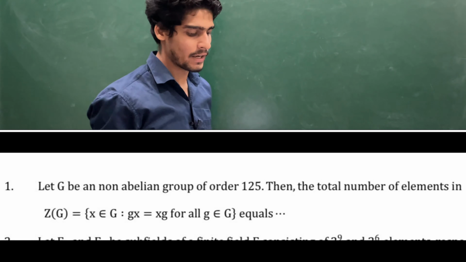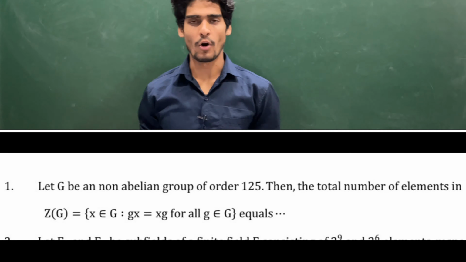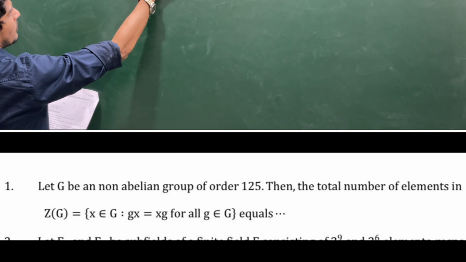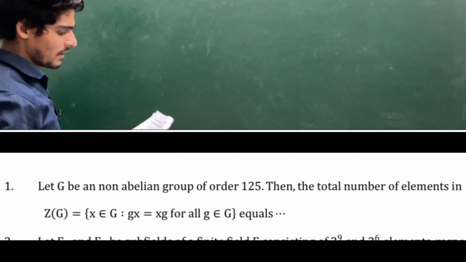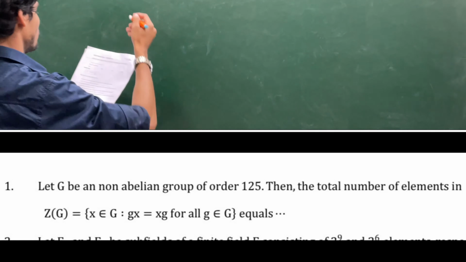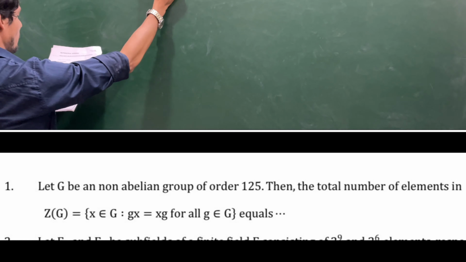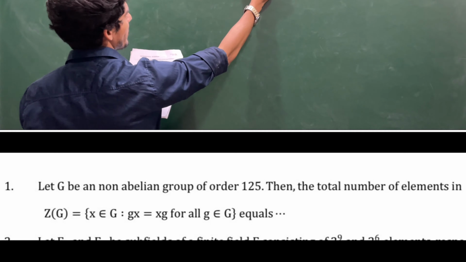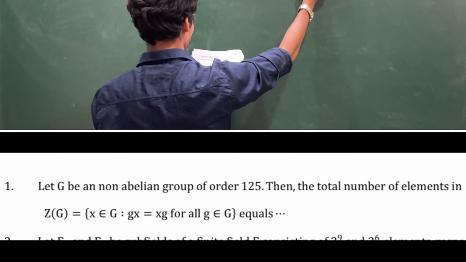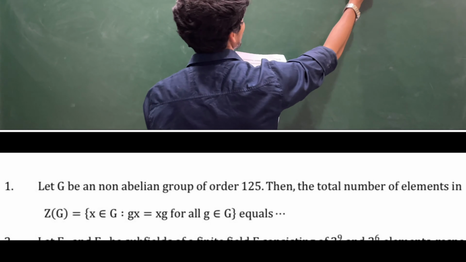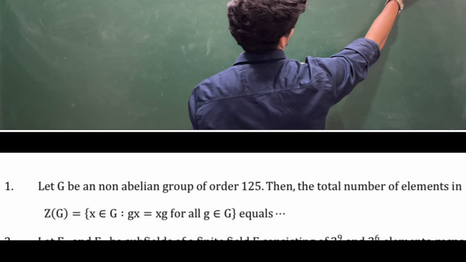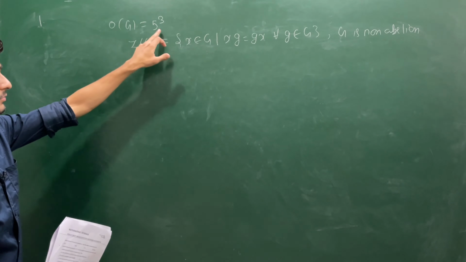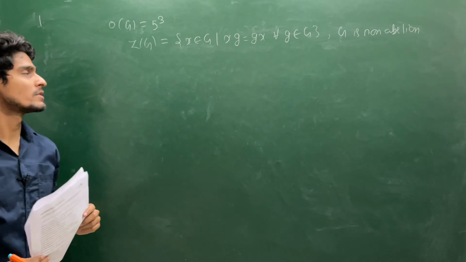ये क्वेश्चन ग्रुप थ्योरी का है. Let G be a non-abelian group of order 5 cube. So we have given order of G is 5 cube. Then the total number of elements in Z(G), where x belongs to G such that xg is equal to gx for every g belongs to G, and G is non-abelian. This question we have covered already in the theory lectures.